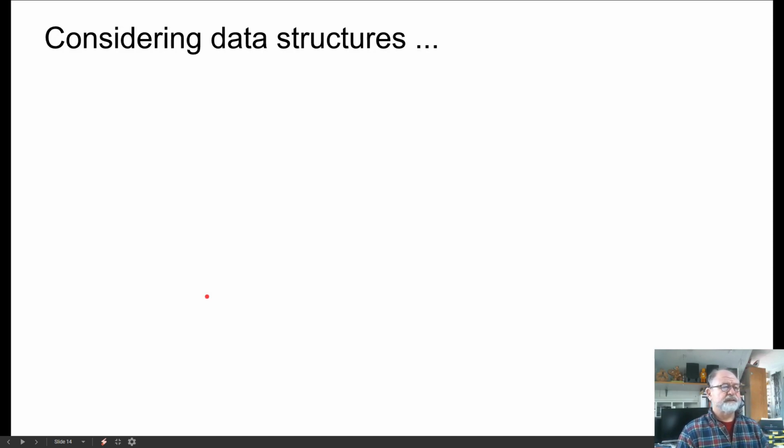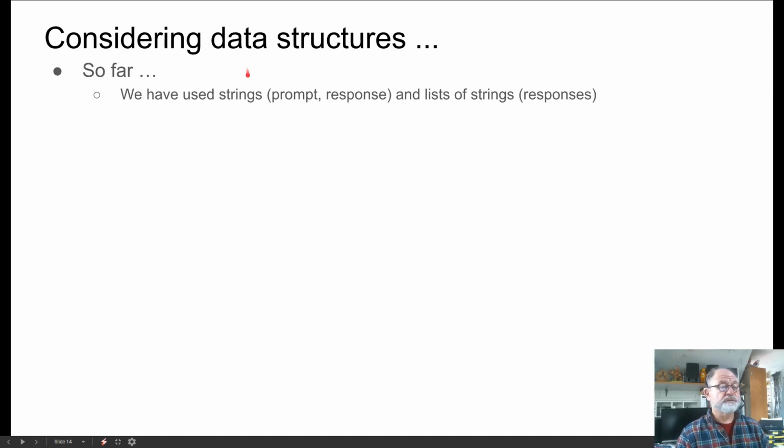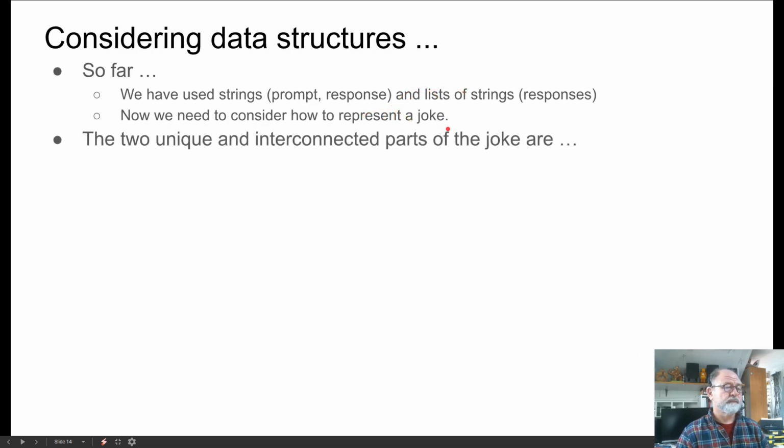So now we've got to talk about data structures. So far we've used strings, so a prompt and a response and a list of strings, responses. But now we need to consider how we're going to represent a joke. And a joke consists of two unique and interconnected parts. They're a pair of values. Those parts are the prompt and the punchline.